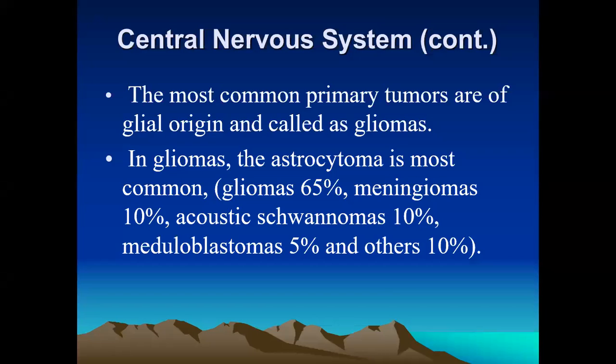The meningiomas comprise about 10% of the cases, and also the acoustic schwannoma. They are the nerve sheath tumors comprising either neurofibroma or schwannoma, about 10% of cases. Medulloblastoma comprises about 5% of cases.